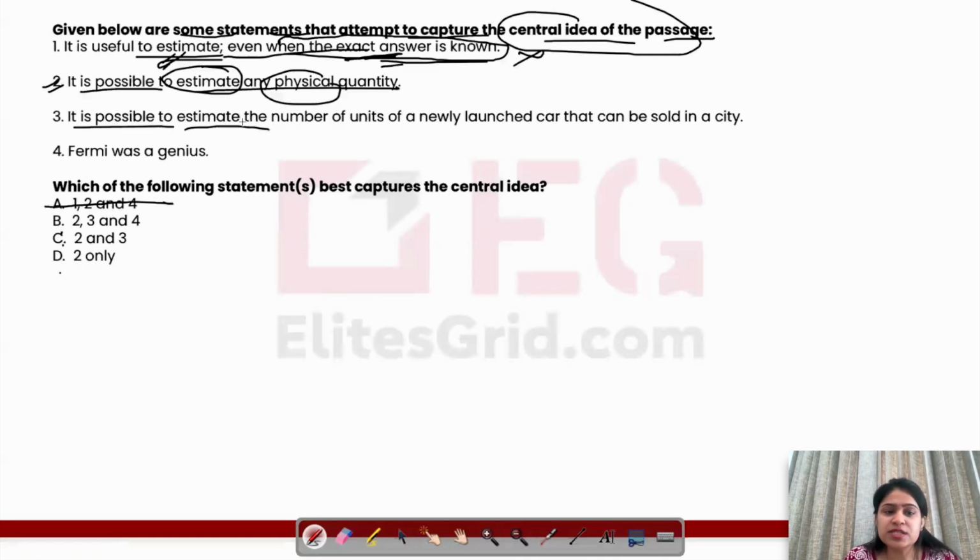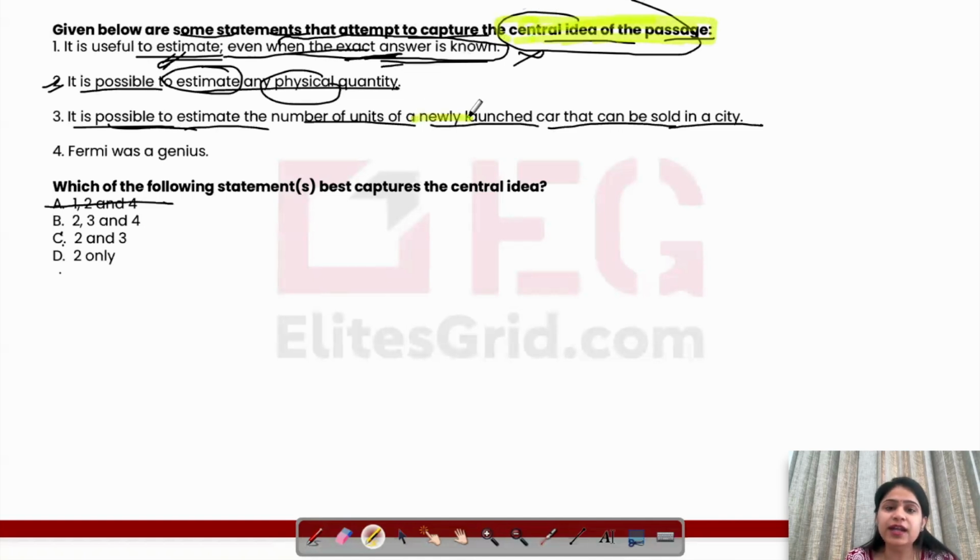It is possible to estimate the number of units of a newly launched car that can be sold in a city. See, yes, in itself this statement is correct, that it is possible to estimate. But I have to see if it really is part of the central idea of the passage. The question is not asking you which statement is correct and which is incorrect. It is asking you which is the central idea of the passage.